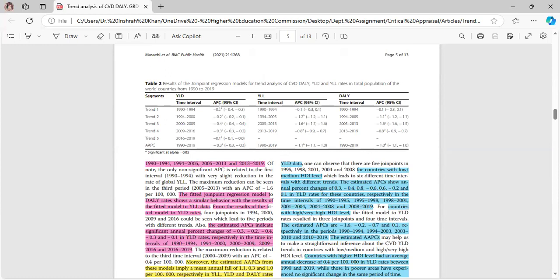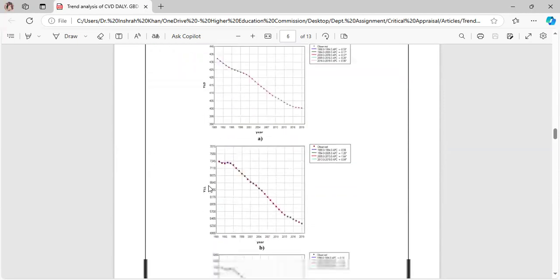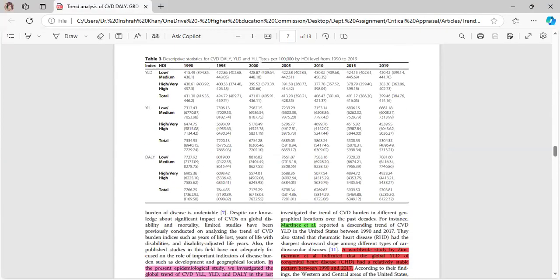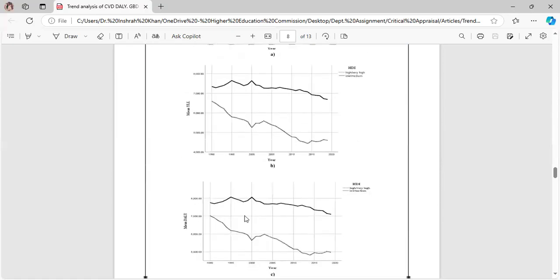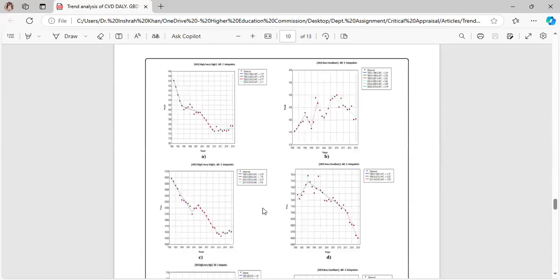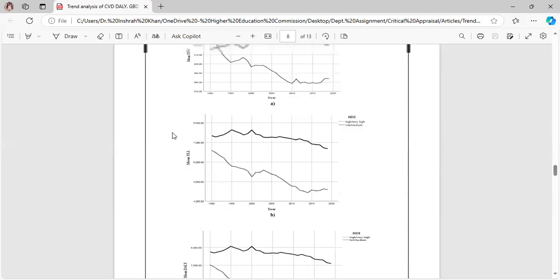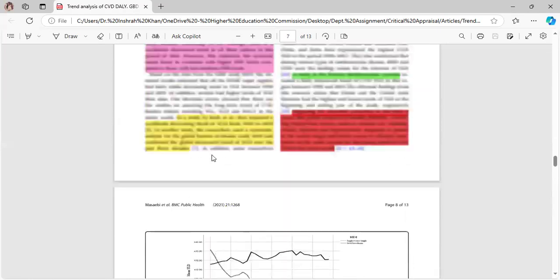And here also we can see the different APC values for different time intervals for YLD, YLL, and DALY. In the same way, these graphs are shown, and then this table, this graph, again this table and this graph follow the same trend, but here we have used HDI levels rather than gender. Now we'll move to the discussion portion.